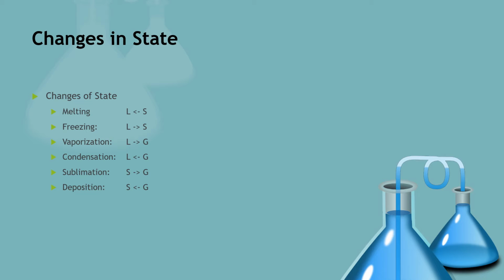The last change in state is called deposition, and that is when a gas turns into a solid. So again, sublimation and deposition skip the liquid phase: a solid goes straight to a gas, and a gas goes straight to a solid. So these are something to memorize.